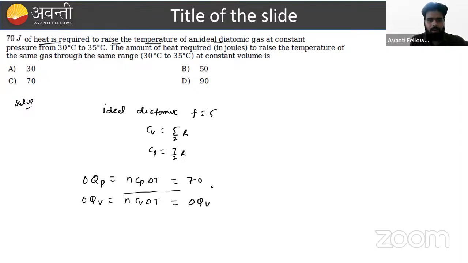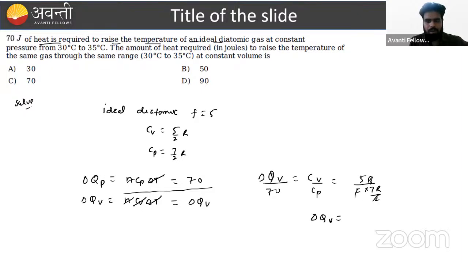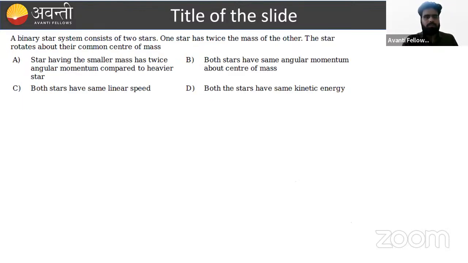Okay, sir. If we divide both the equations, this will cancel out. What we will get? Q at constant volume divided by 70 will equal Cv upon Cp. Cv, sir, 5R/2, Cp 7R/2. And what we will get? The heat at constant volume is nothing but 70 into 5/7. And I hope in the thermodynamics section and KTG section, you can expect directly formula based questions.